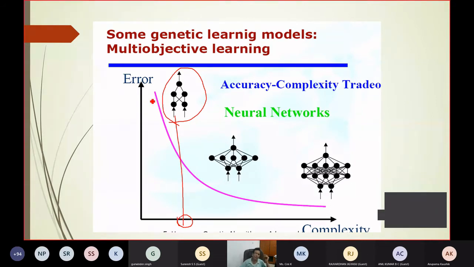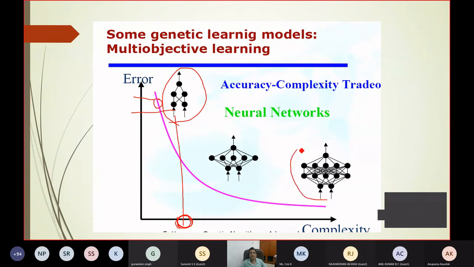Then in that case, you may get the error a little bit high, because maybe the pattern is not properly mapped. Suppose the patterns are highly nonlinear, but the structure you have generated is a very small one. You may achieve computation in less time, with less computational burden, and the complexity of the neural network is less, but simultaneously don't expect the error will be less. But I expect the error should be less. No, in that case the error will be more. So your solution lies here.